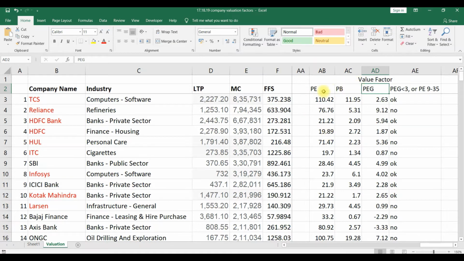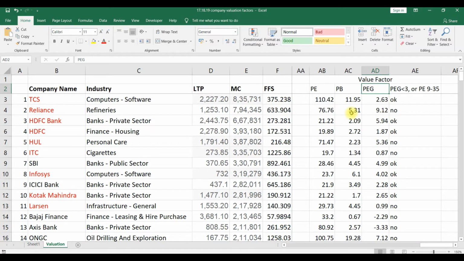From where can we collect this data? For one or two I can go and collect, but for all of them, from where can we collect the PE ratio, PB ratio and PEG ratio, the price earning to growth ratio?